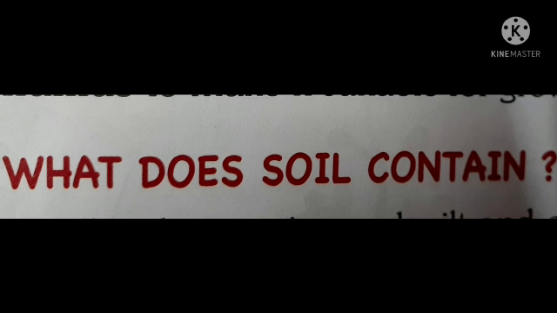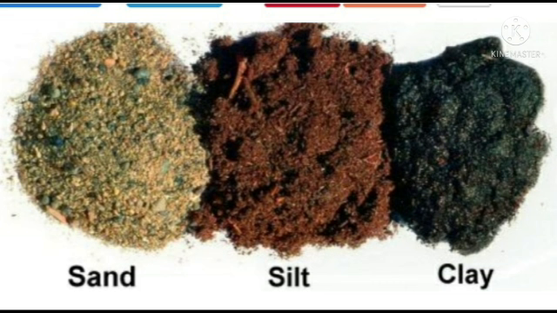What does soil contain? Soil does not contain a single particle, but it contains different types of particles like sand, silt, clay. It also contains a layer of pebbles which are known as gravel. It is also made up of a layer of humus, which is a combination of dead and decayed animals. Let us discuss one by one each of these.